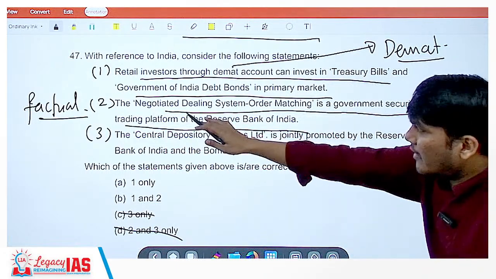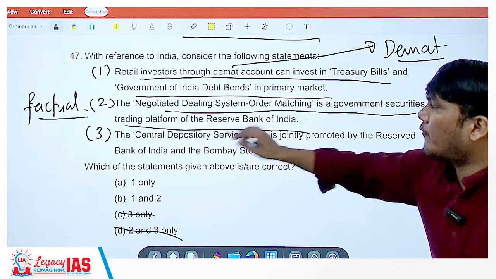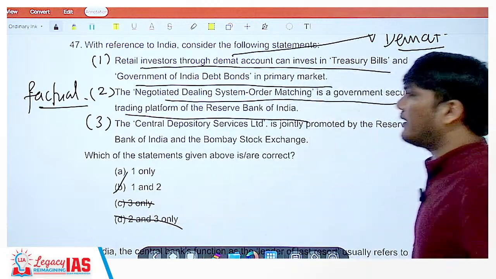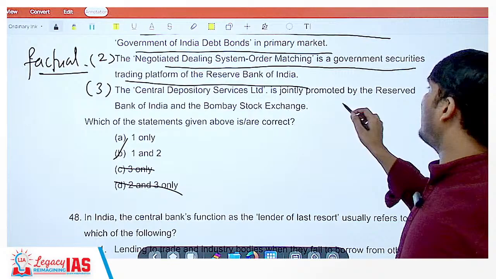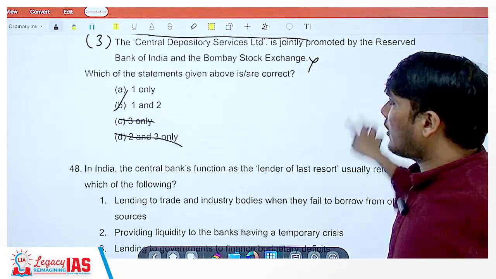So that is what is meant by negotiated dealing system order matching, a government security trading platform of the Reserve Bank of India. That's correct. So the correct option is option B, that is 1 and 2. The Central Depository Services Limited is jointly promoted by the Reserve Bank of India and Bombay Stock Exchange. No, the government is involved here.